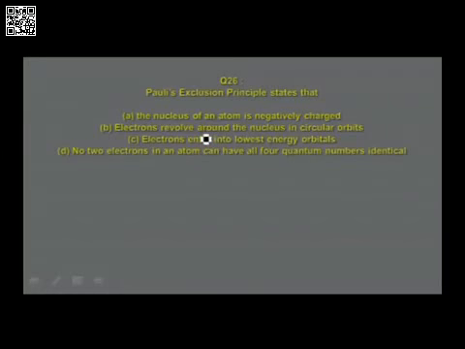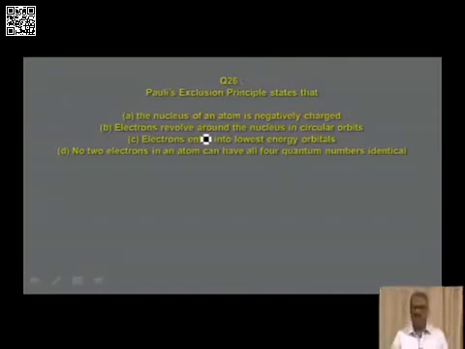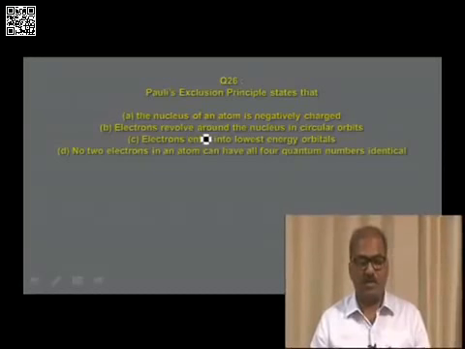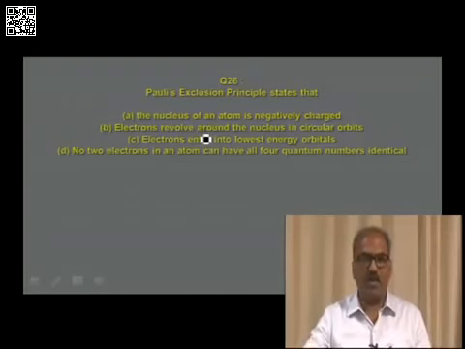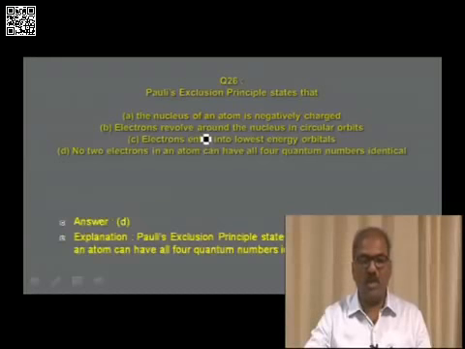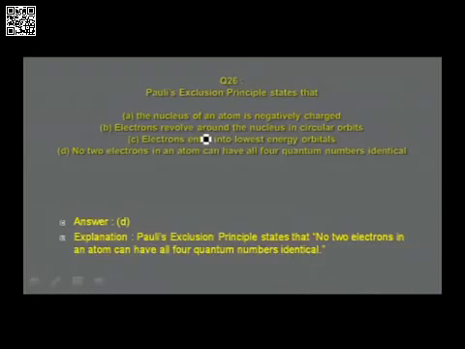We shall go to the next question. Pauli's exclusion principle states that: the nucleus of an atom is negatively charged; electrons revolve around the nucleus in circular paths or circular orbits; electrons enter into lowest energy orbitals; no two electrons in an atom can have all four quantum numbers identical. The question is about the statement of Pauli's exclusion principle. I think you can identify the answer easily in option D: no two electrons in an atom can have all four quantum numbers identical.